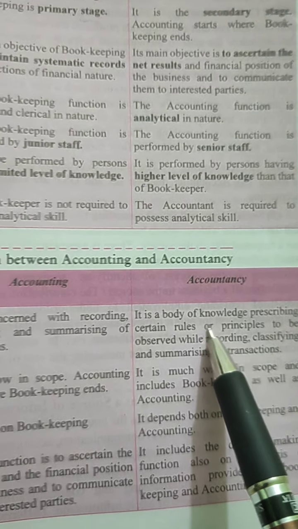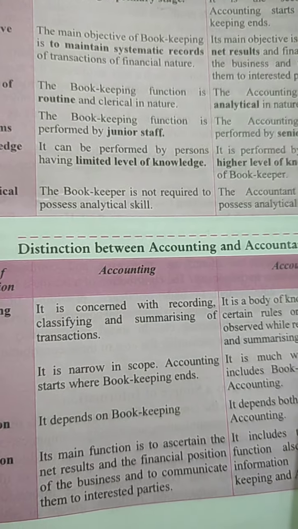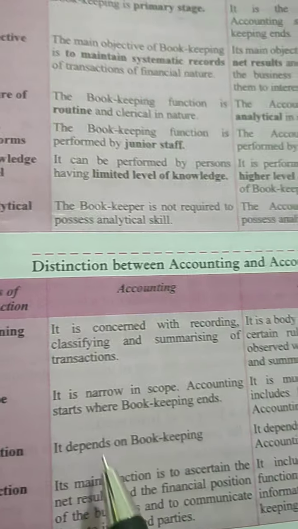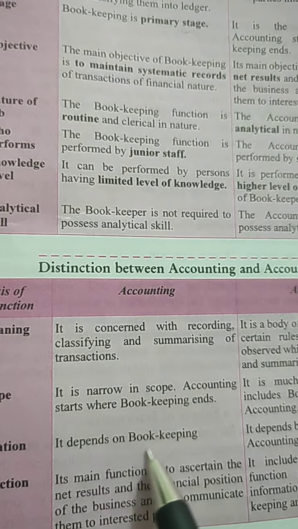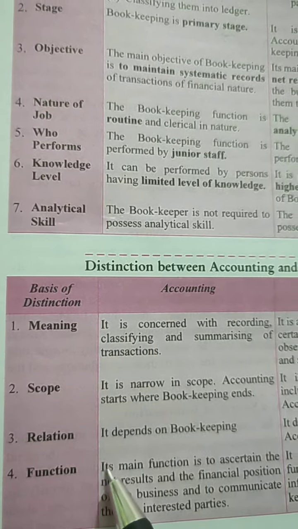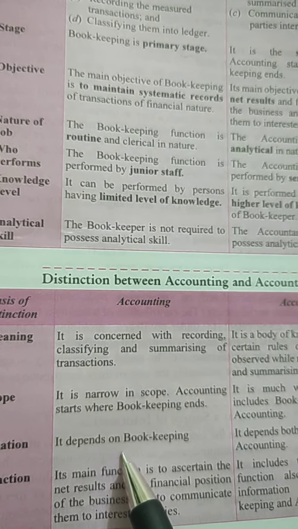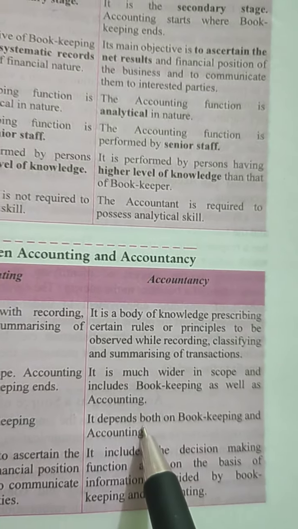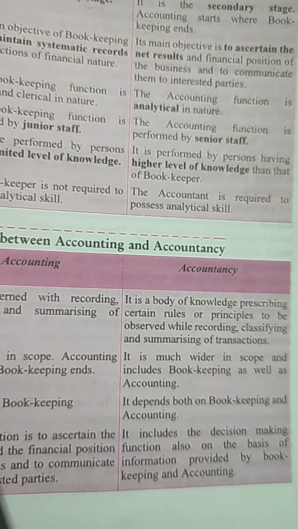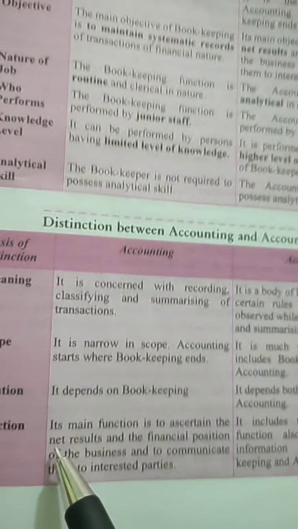Accountancy has a wider scope. Accounting, in comparison to it, has a narrow scope. It is narrow in scope, it is wider in scope. Accounting depends on bookkeeping, whereas accountancy depends both on bookkeeping as well as accounting.